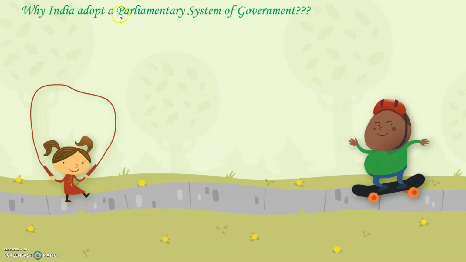Now, why did India adopt a parliamentary system of government? We have selected between the two systems, parliamentary system and presidential system. India has selected the parliamentary system of government. Why? Let us get the reasons here.